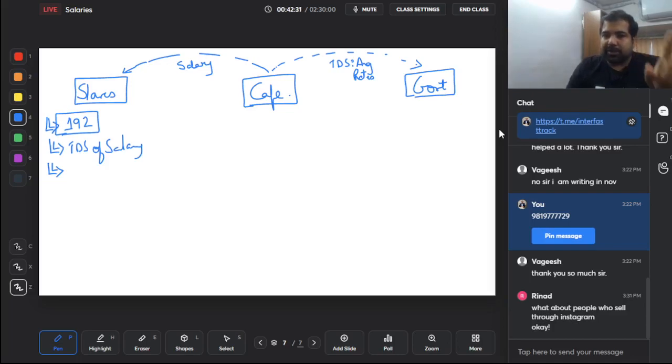Guys, the cafe will sit with every employee. They will call the employee in the morning when there are no people in the cafe. They will make them sit down and tell us about your income. We know about your salary income, but do you have any house property income? Do you have any PGBP income on an estimated basis? Whatever incomes, they will take the incomes. Then they will give them deductions, if they have any deductions, like salary gets 50,000 deduction, etc.